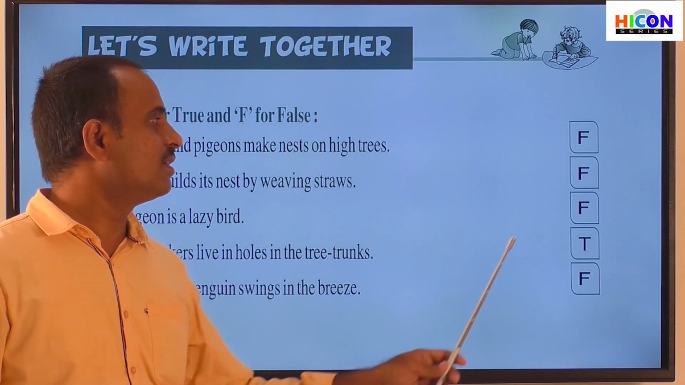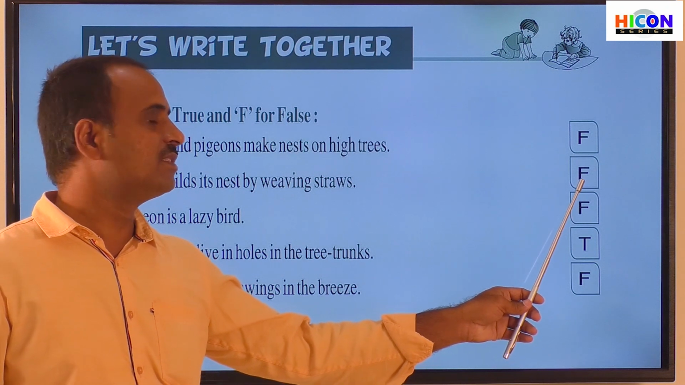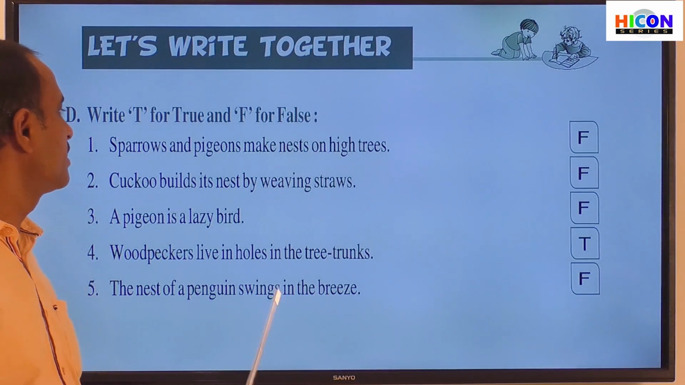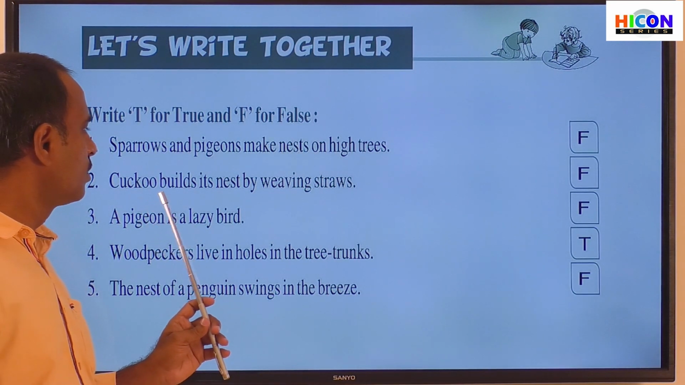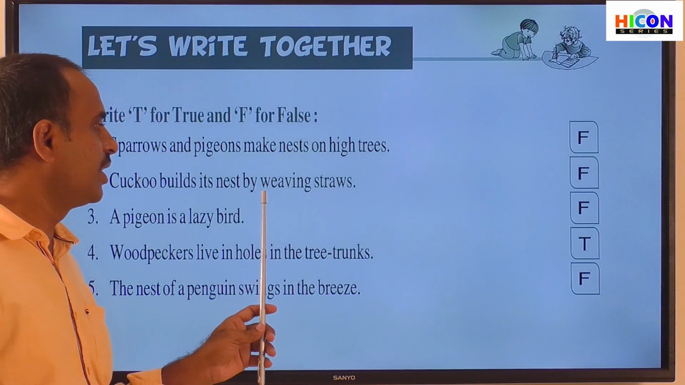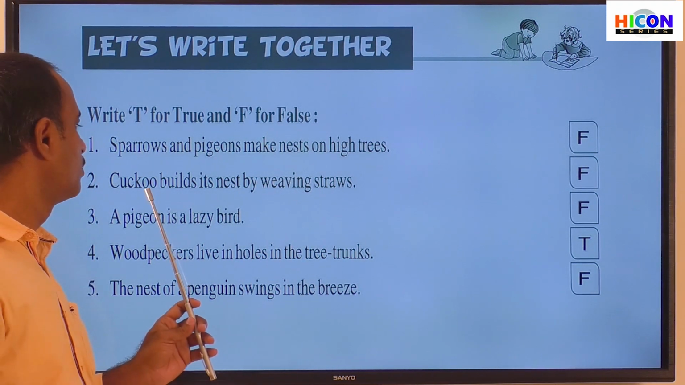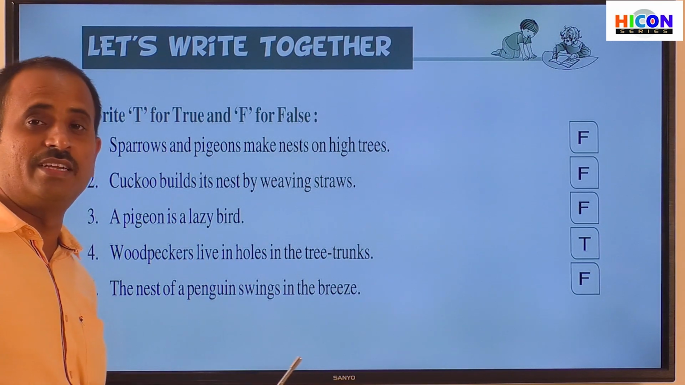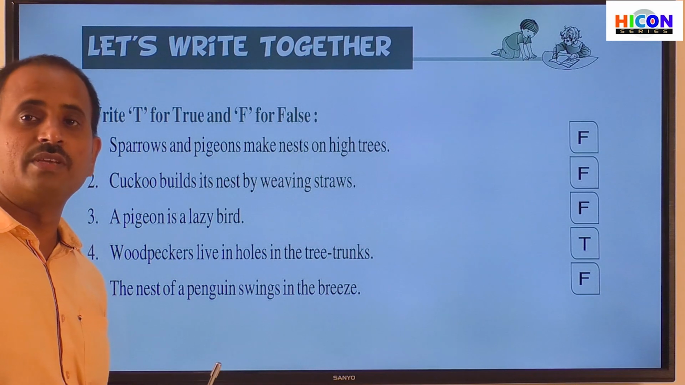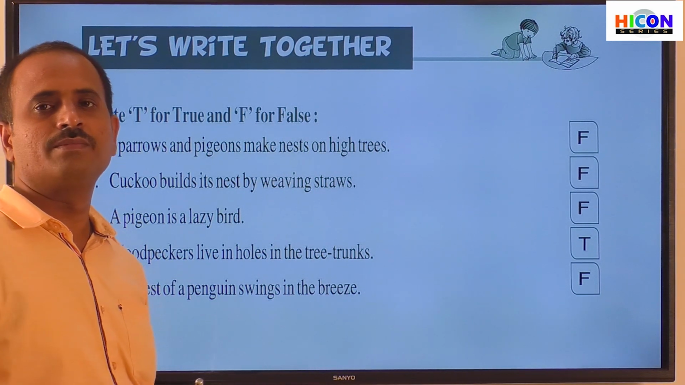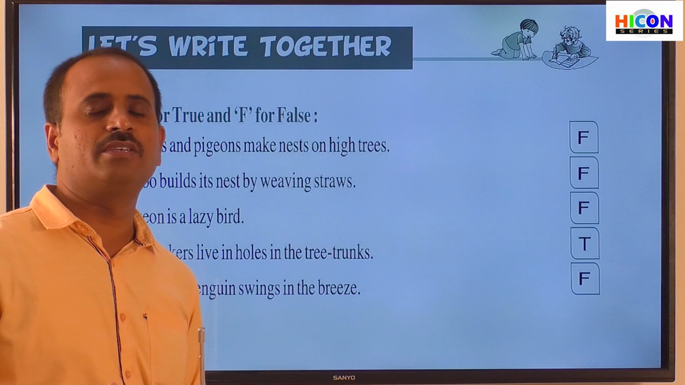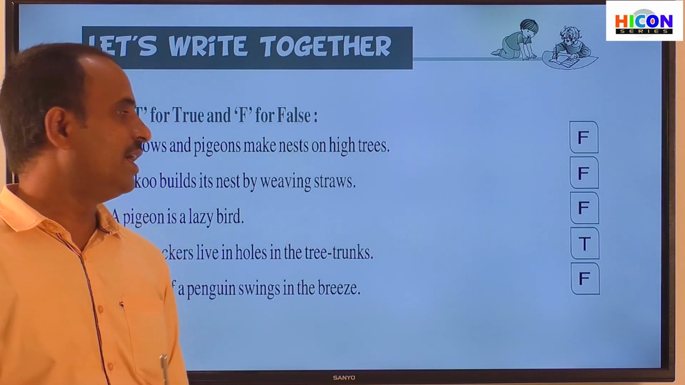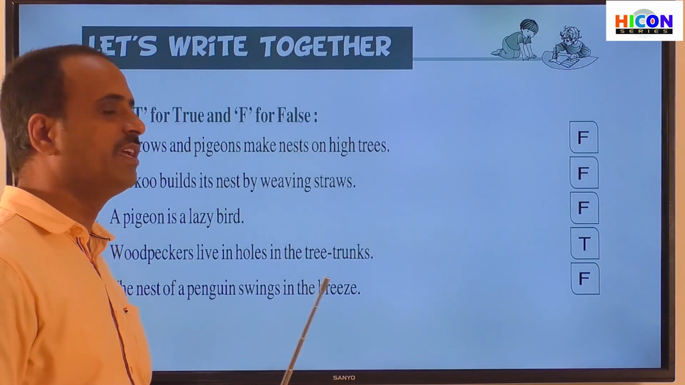So next, what is the answer for the second sentence? It is false. That means the second sentence is wrong. So what is wrong in the second sentence? Cuckoo builds its nest by weaving straws. Children, here the second sentence is wrong. What is wrong here? The cuckoo bird is a lazy bird. It does not build its nest at all. It lays its egg in another bird's nest, and it does not make its nest by weaving straws.